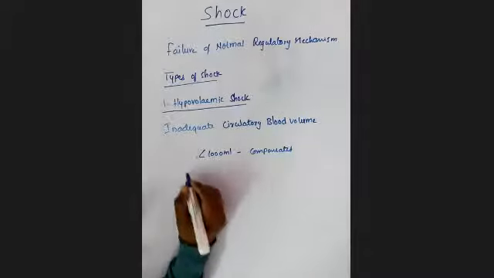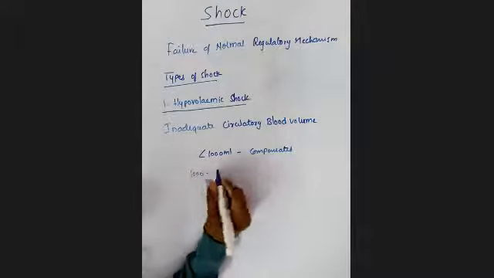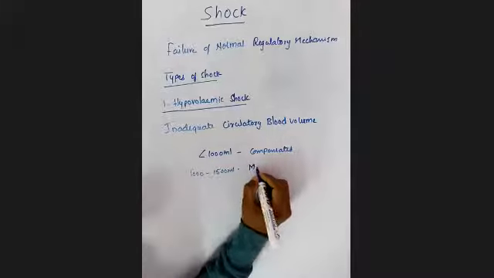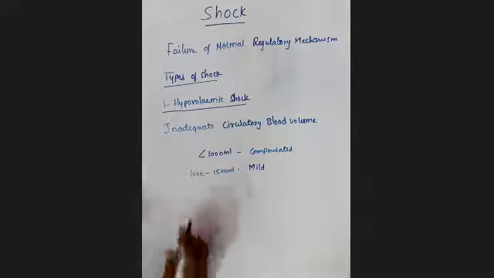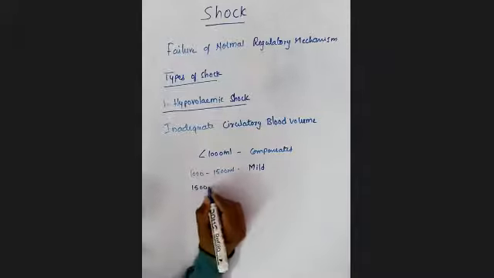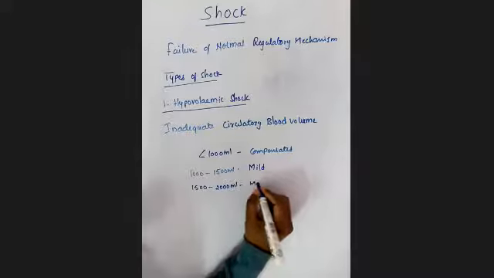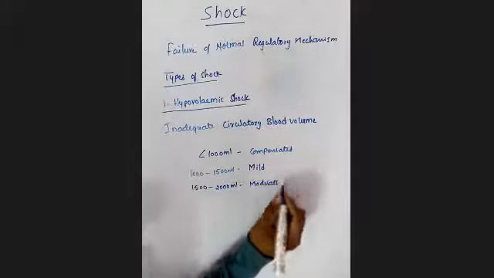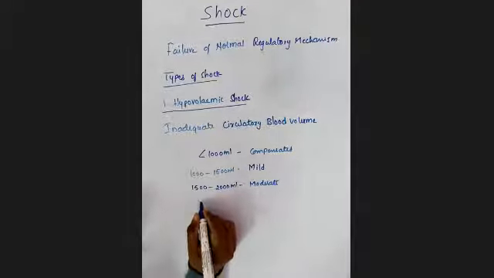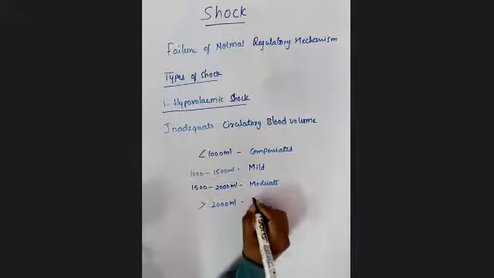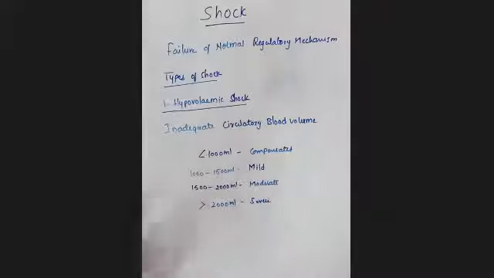Suppose if the loss is around 1000 to 1500 ml, you will call it a mild hypovolemic shock. If there is a loss of 1500 to 2000 ml, it's a moderate hypovolemic shock. And if there is a loss of more than 2000 ml of the blood volume, then it is known as a very severe hypovolemic shock. Clear?